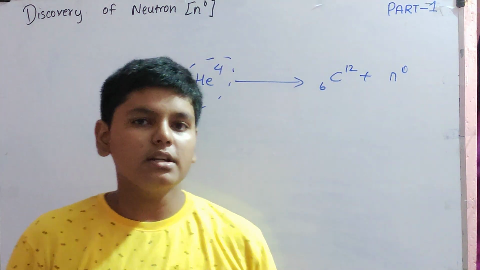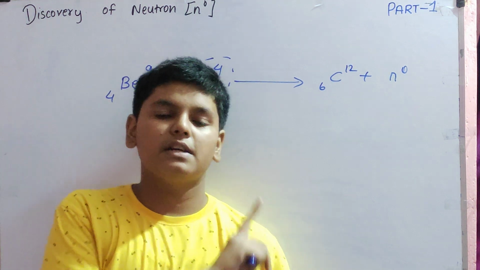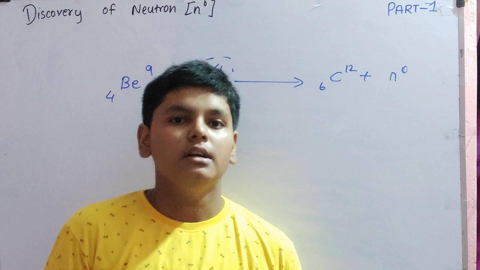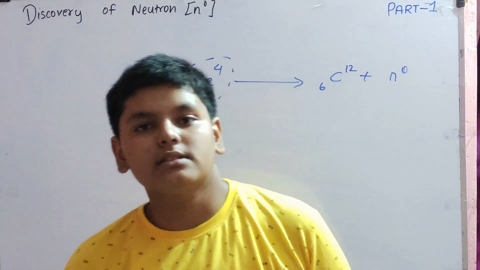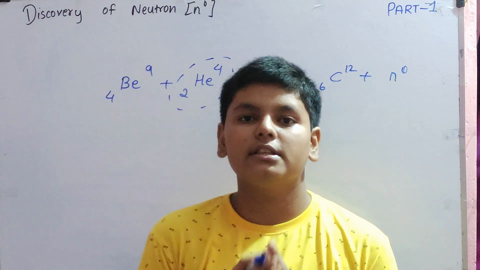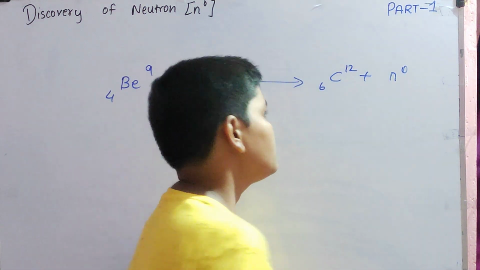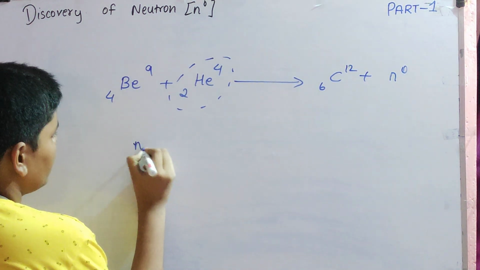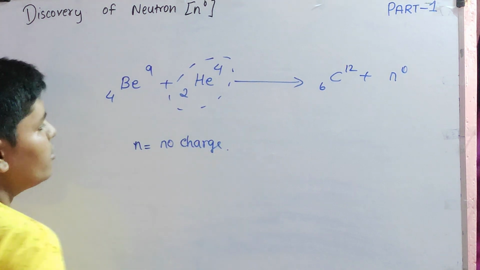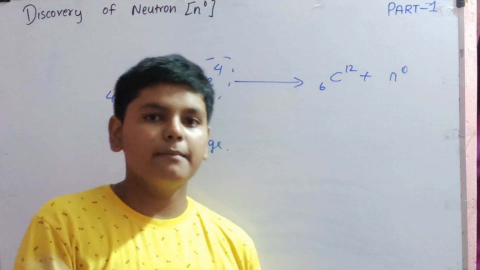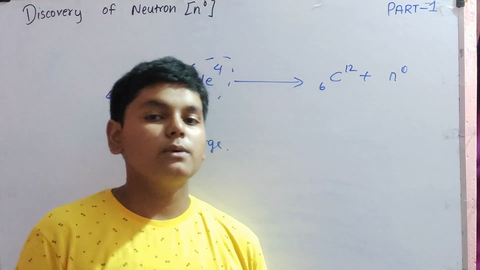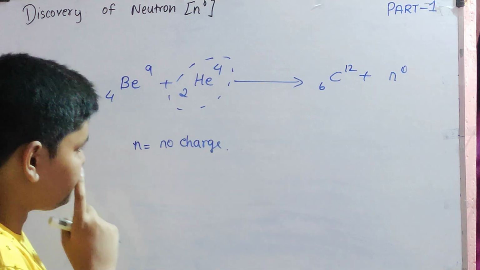But this neutron discovery was very late. This was discovered in 1932 almost, by James Chadwick. Why was it very late to discover this? Why did it take this much effort to discover the neutron? It is because it did not have any charge. Neutron had no charge. If you apply positive charge or negative charge, it was not going to be attracted to anything. That is why it was very hard to discover neutron.